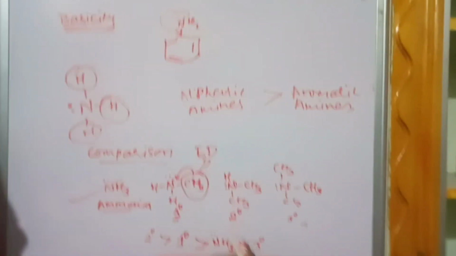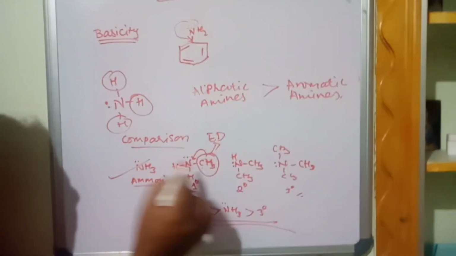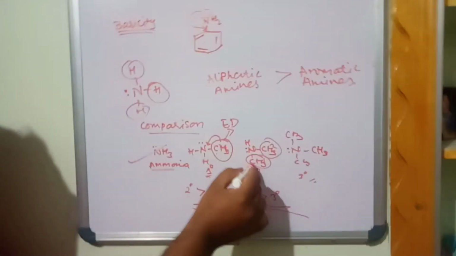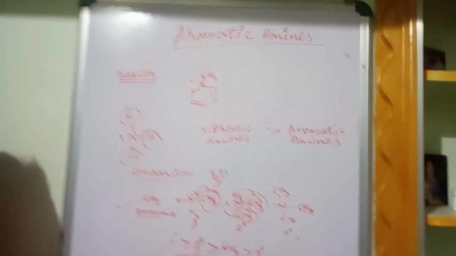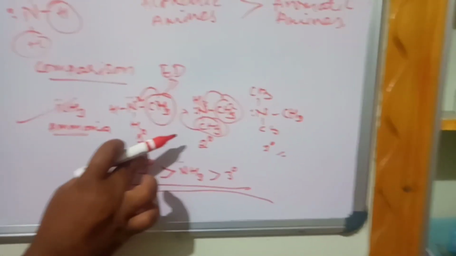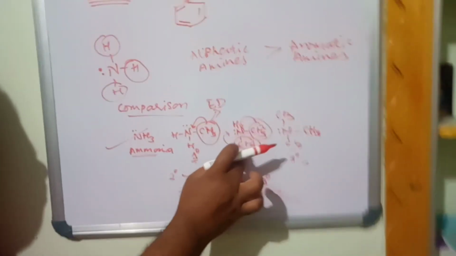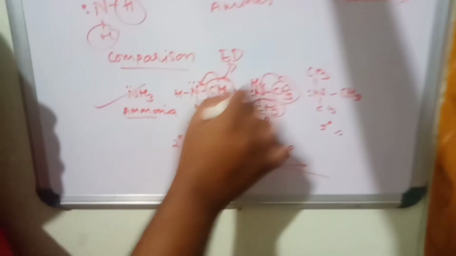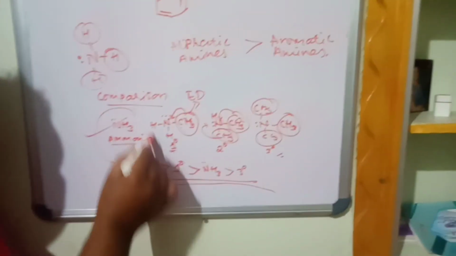Now when you come to secondary amines, here only one methyl group is there, but here there are 2 methyl groups. Two methyl groups means two are donating the lone pair of electrons. This will become more basic than primary. Secondary will be more basic because two methyl groups are there. Donating will be more and freely available electrons will be more. It will donate the pair of electrons very easily. It is more basic.